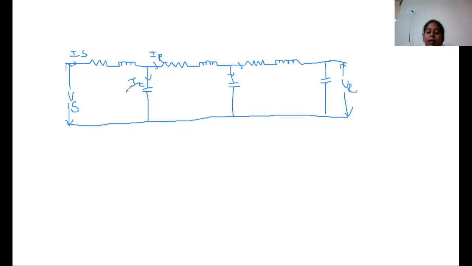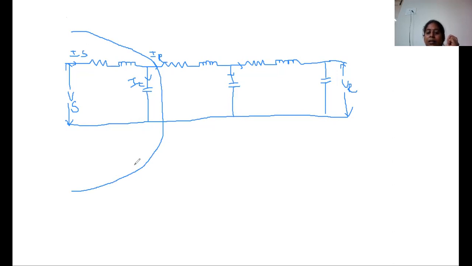In the medium transmission lines also, capacitance is present. Of the three methods, the first is the end condenser method. In the end condenser method, the capacitor is connected at the end, so it is called the end condenser method. At the receiving end side, the capacitance is connected. So this is the representation, with only resistance, inductance and capacitance. This type of formation is called the end condenser method.